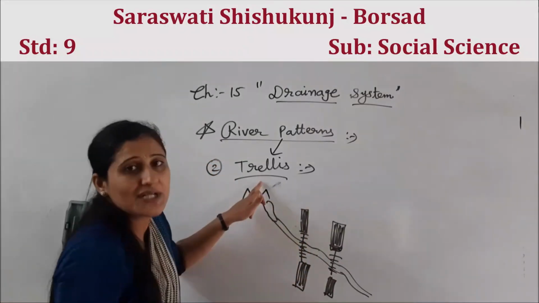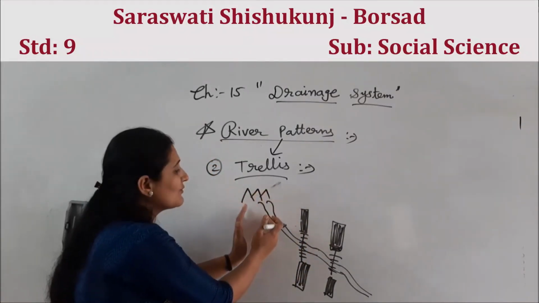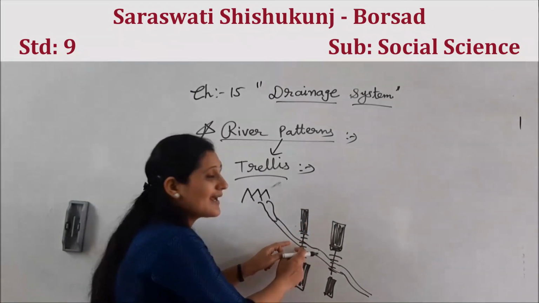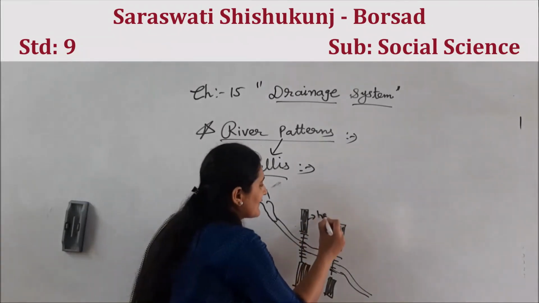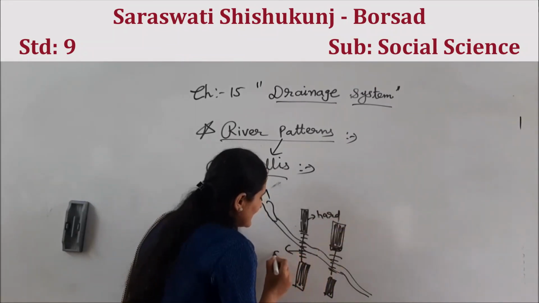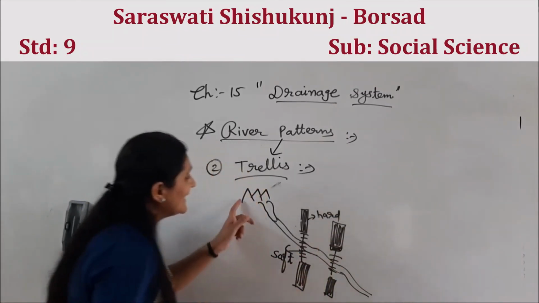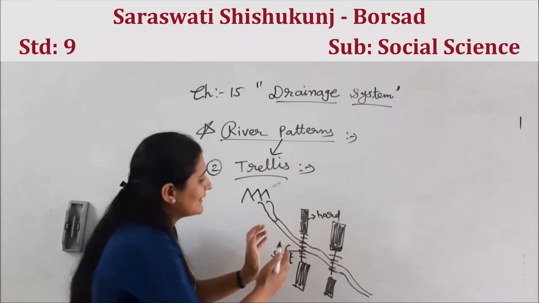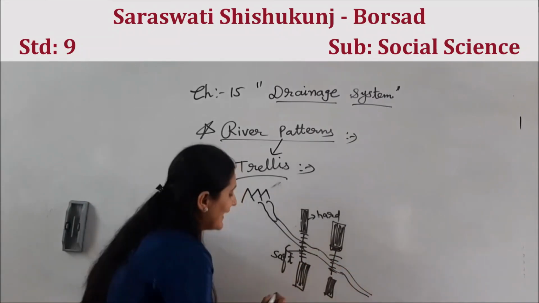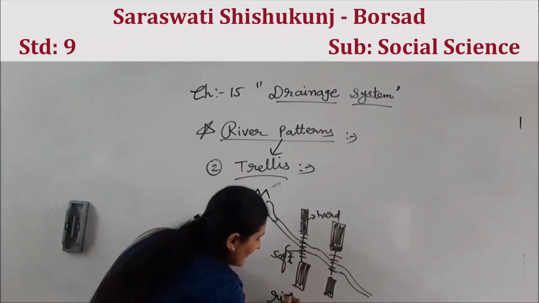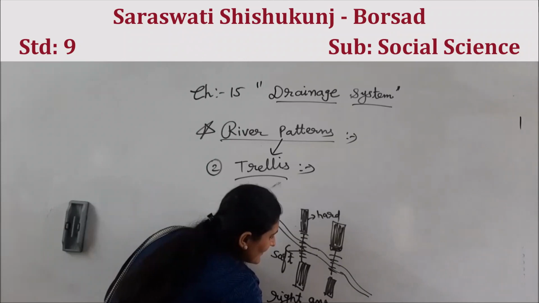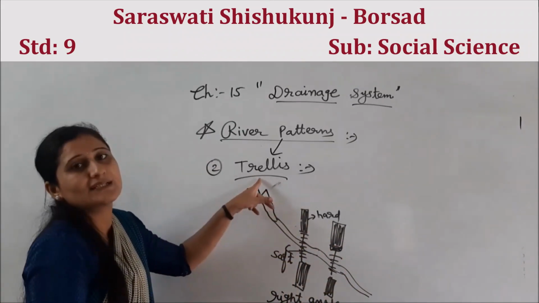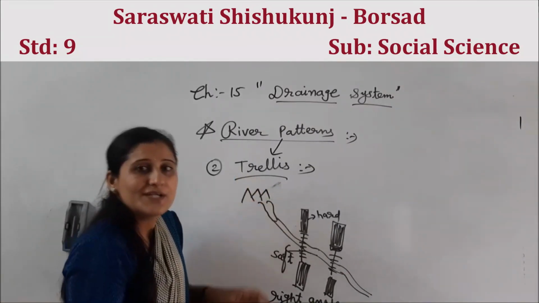Second river pattern, trellis, it means when river flows, it will not crack hard rock, it will crack soft rock. This is hard, right? This is hard and this is soft. So any river can break soft rock, cannot break hard rock, and this way will move further and it will make right angle. This way river will flow, called trellis.